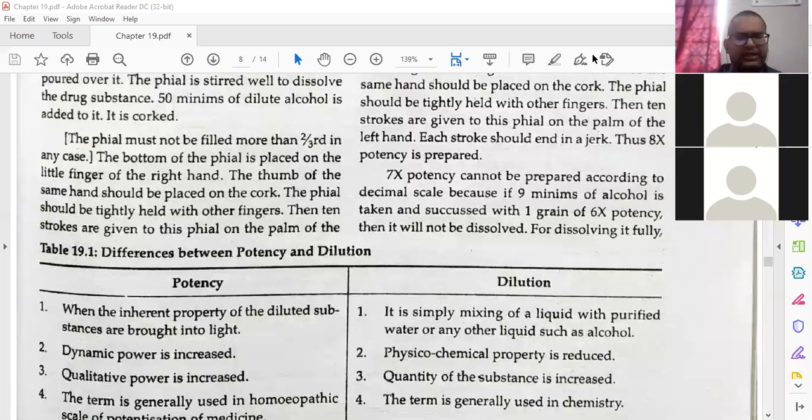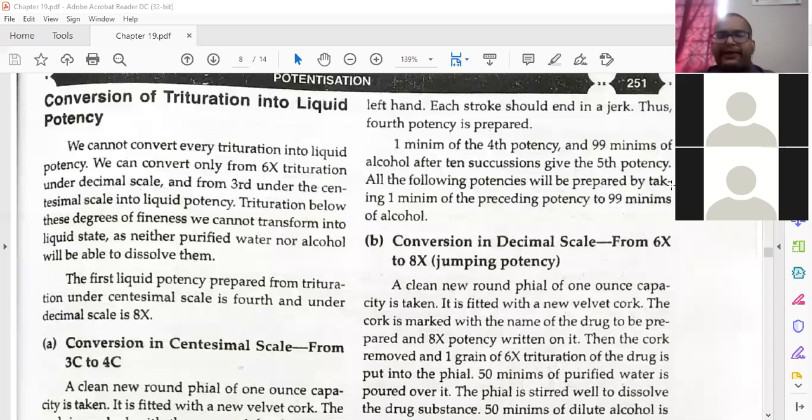Later on. So the bottom of the phial is placed on the little finger of the right hand. The thumb of the same hand should be placed on the cork. The phial should be tightly held with the other fingers. Then 10 strokes are given to the phial on the palm of the left hand. Means the stroke will be like this. We have to give the 10 downward strokes. These things I will demonstrate in class later on. Just remember this.